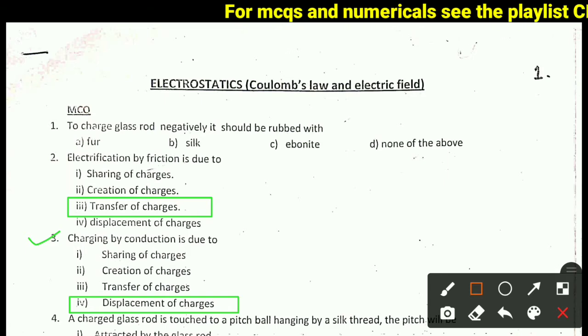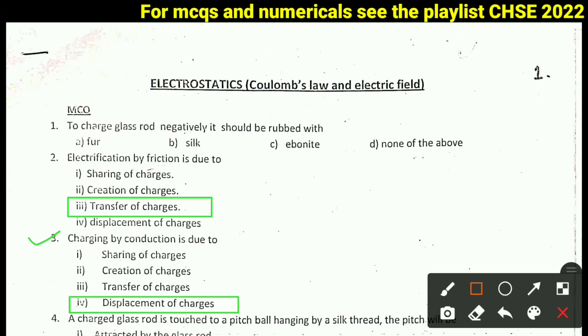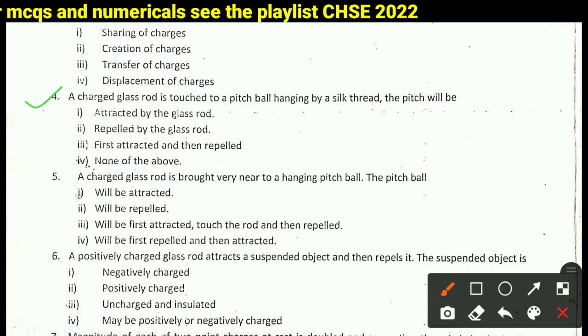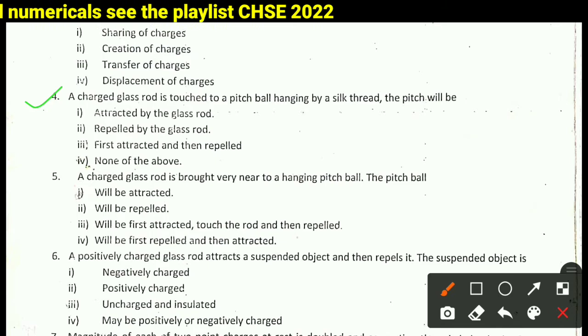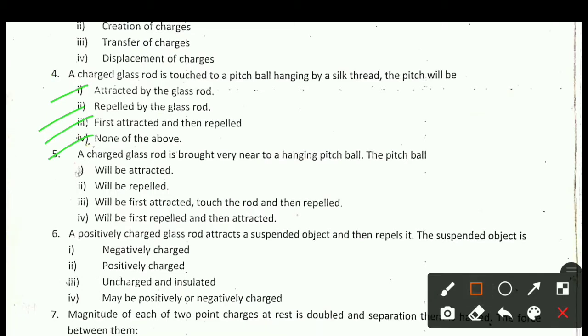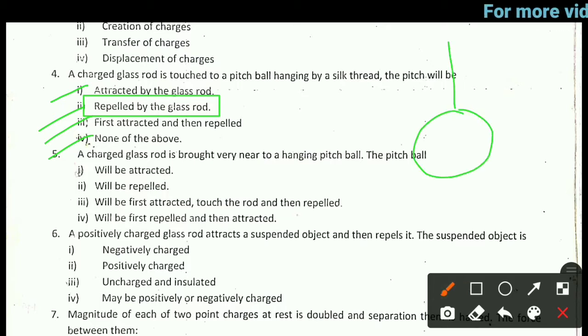Next question is question number 4. A charged glass rod is attached to a pith ball hanging by a silk thread. The pith ball will be option 1, attracted by the glass rod, option 2, repelled by the glass rod, option 3, first attracted and then repelled, option 4, none of the above. Right answer is repelled by the glass rod, because here is the pith ball which is neutral.